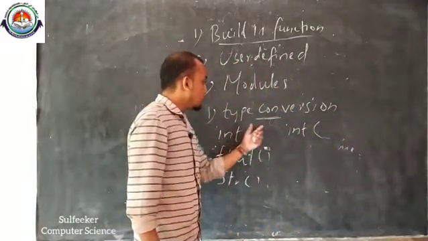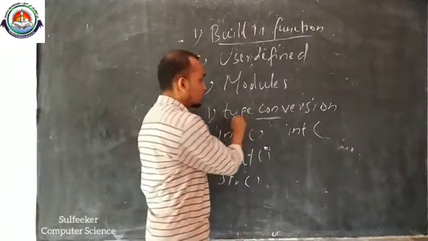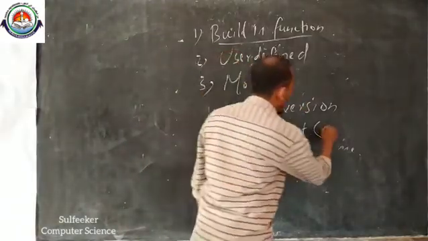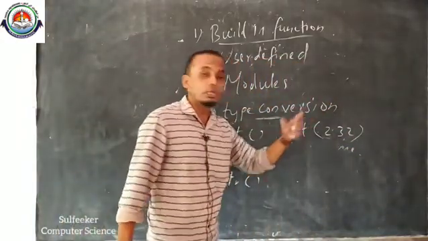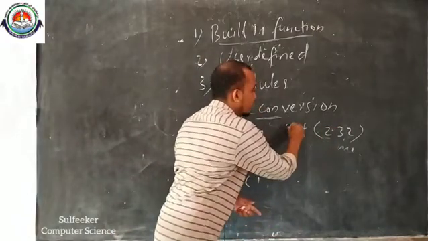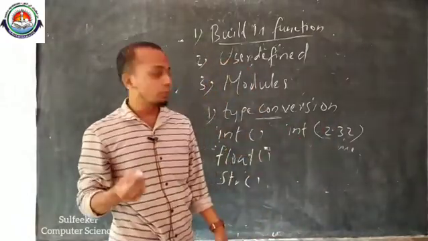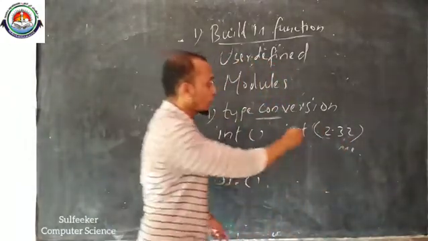Okay, then how can we convert a number using this type conversion method, int of 2.32. Actually here 2.32 is a floating point value, it is not an integer value, but here you see int of 2.32. Our aim is to convert this floating point number.